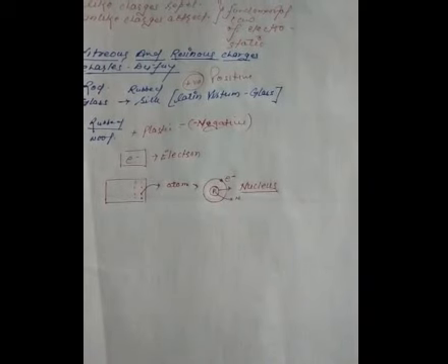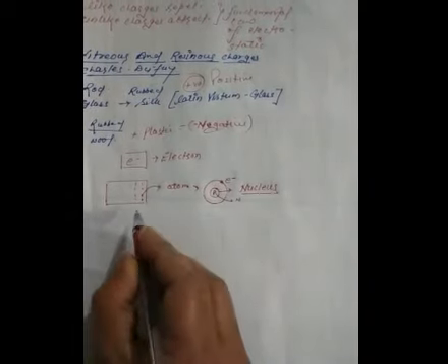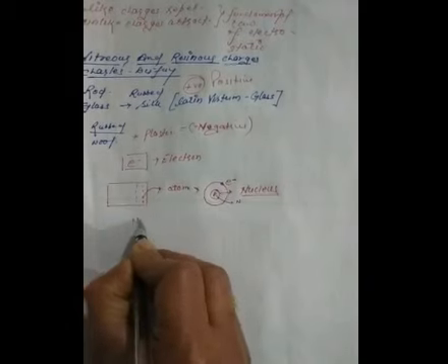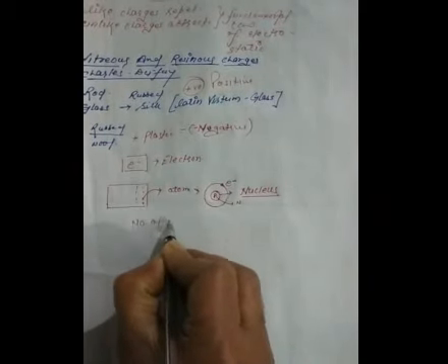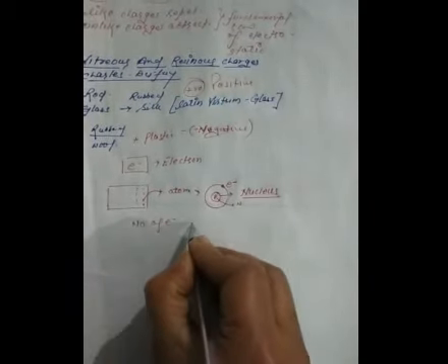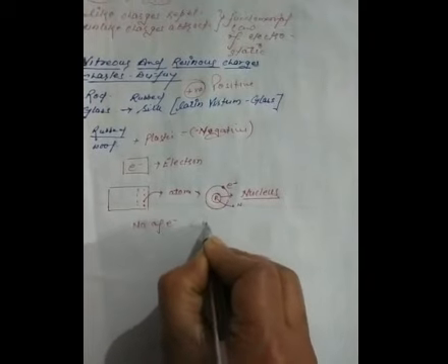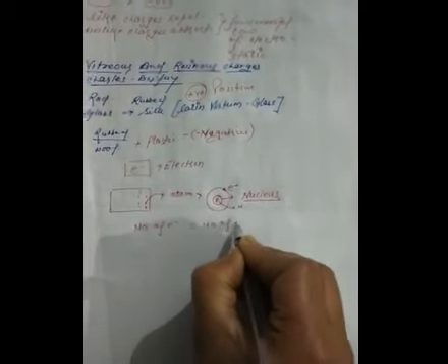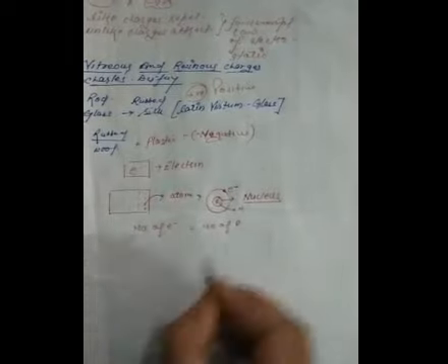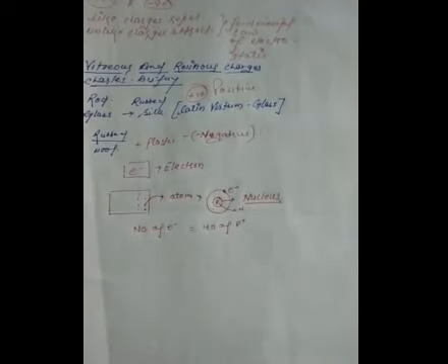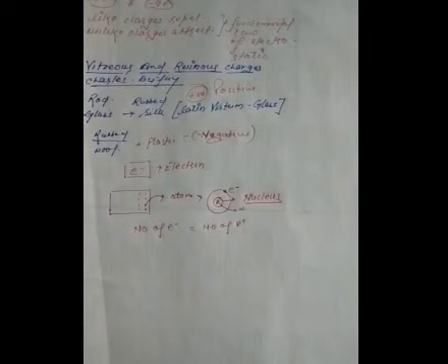So the number of electrons equals the number of protons. Protons are positively charged and electrons are negatively charged.